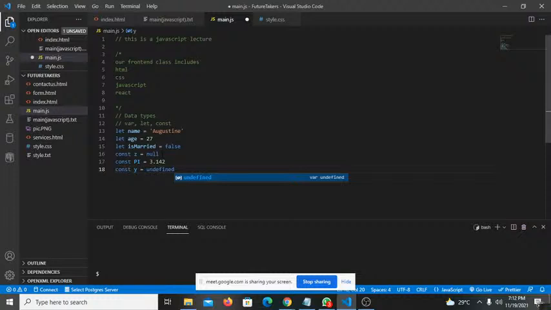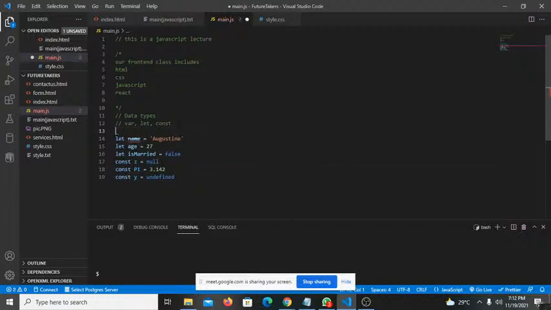Okay, so I'm going to write here data type, and I'm going to ask us the various data types that are possible. So these are the keywords that you can use to declare a variable. You can use var, let, and const. Let is block scoped, and that is what you have to use. Const is also block scoped, but it doesn't change over time.